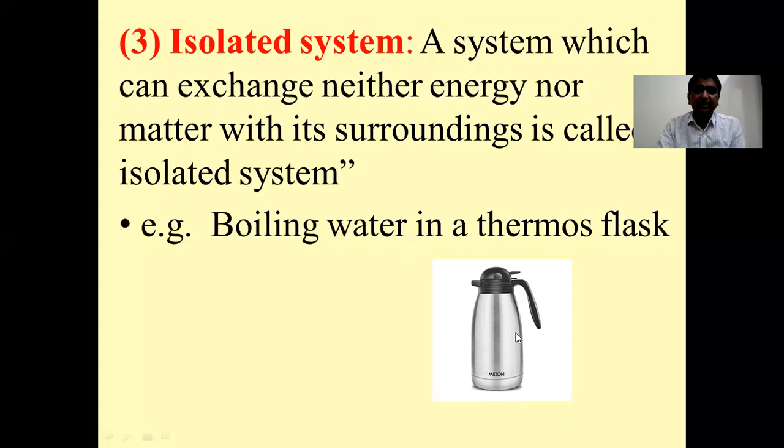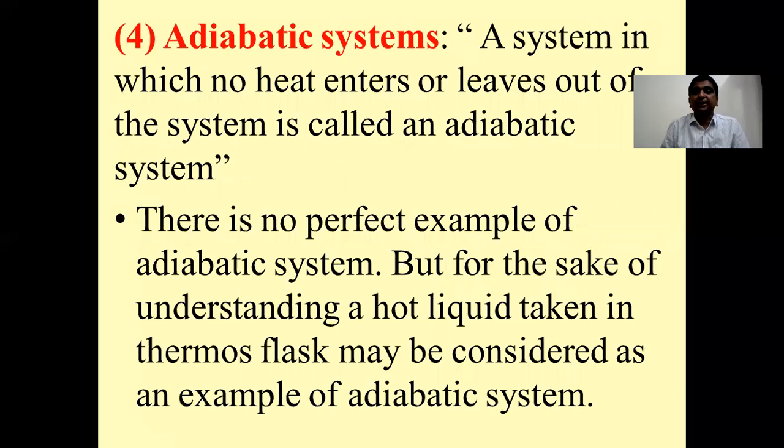Now this will constitute an example of an isolated system, because the water or tea or coffee which is kept inside this thermos flask will continue to keep its temperature constant. So this constitutes an example of an isolated system. Now up till now we have seen three definitions, that is open system, closed system and isolated system, depending upon exchange of energy and matter with its surroundings.